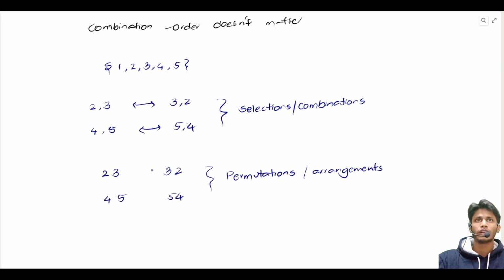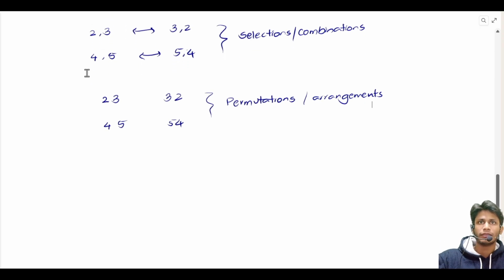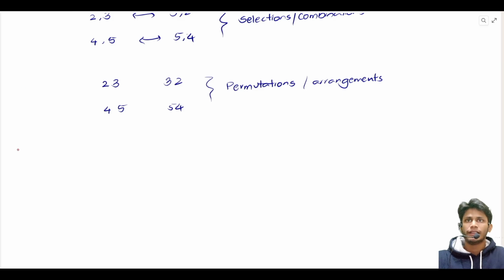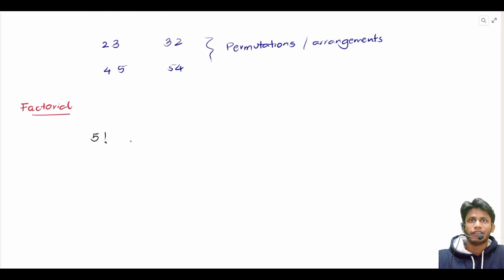So this is all about permutation and combination. In permutation, order matters, and in combination, you just select the things. Order does not matter. Let us move to one of the most basic things which we will be using in this chapter, that is factorial. Suppose I tell you to find 5 factorial. Factorial is denoted by an exclamation mark. So 5 factorial is given by 5 into 4 into 3 into 2 into 1.